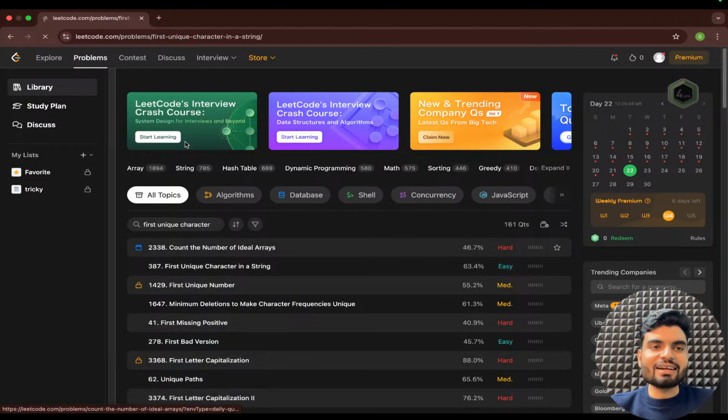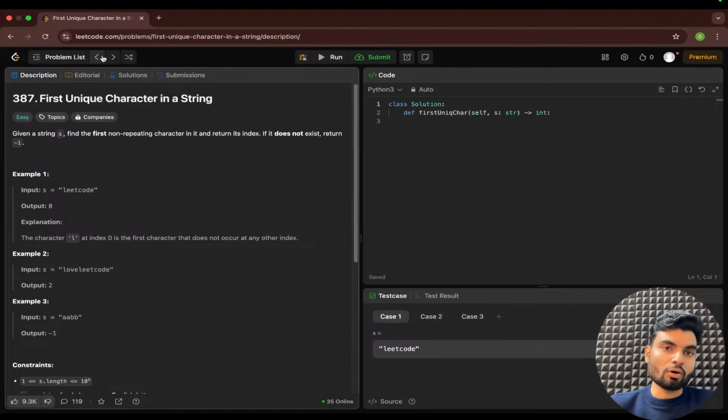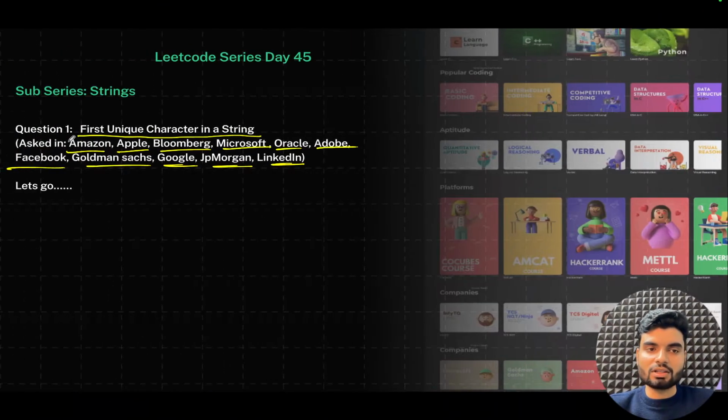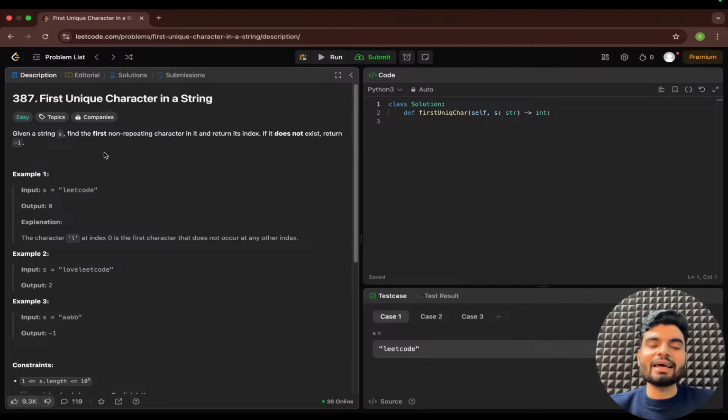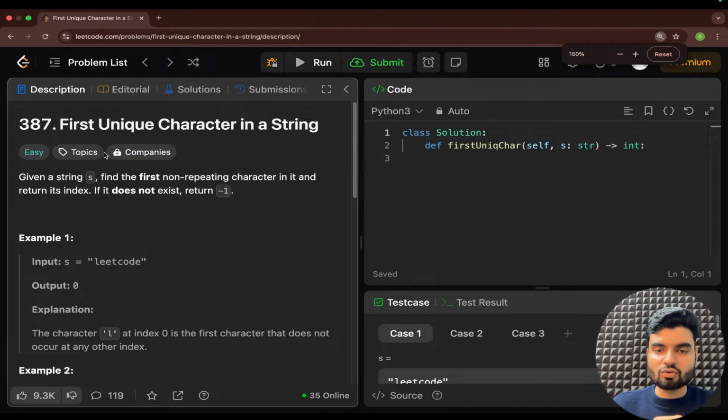Even though that is an easy problem, it has also been asked in multiple companies, right? I've already shown you all these names. And how you can utilize array of frequency counter is the most important thing that I'm covering in this particular problem, because you must understand that pattern. Okay, so let's read the problem statement. Before I read, I'll zoom in a little so others can see it better.